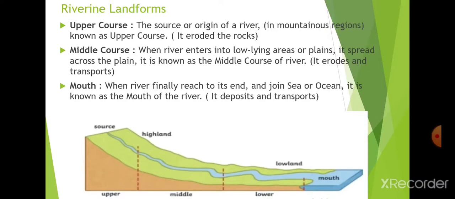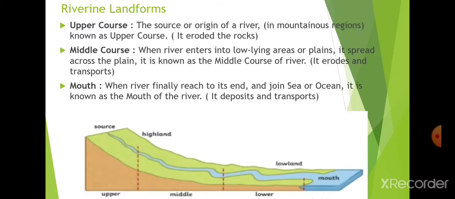You can see that the water wears away the soil it comes into contact with. This shows that at the source of the river, where the river originates, erosion of the rocks is created. It erodes the rocks.